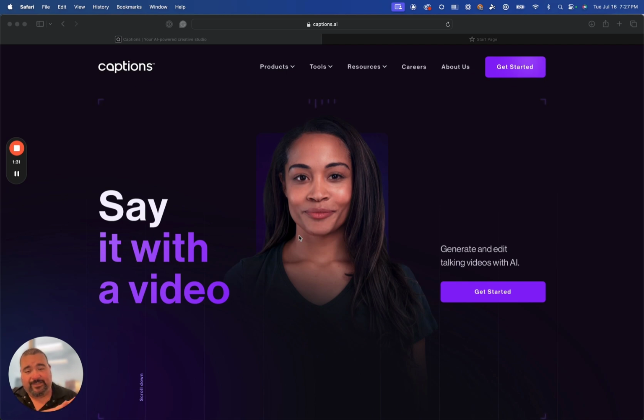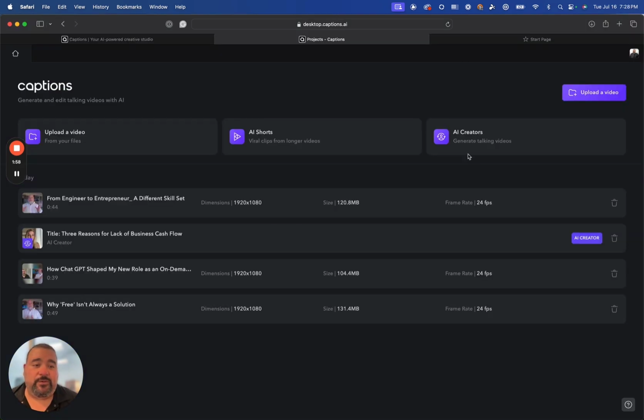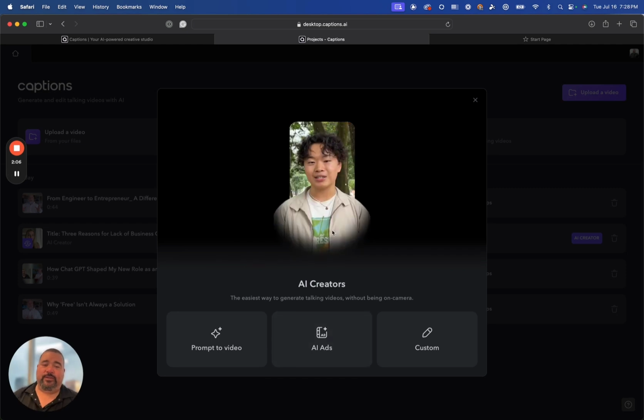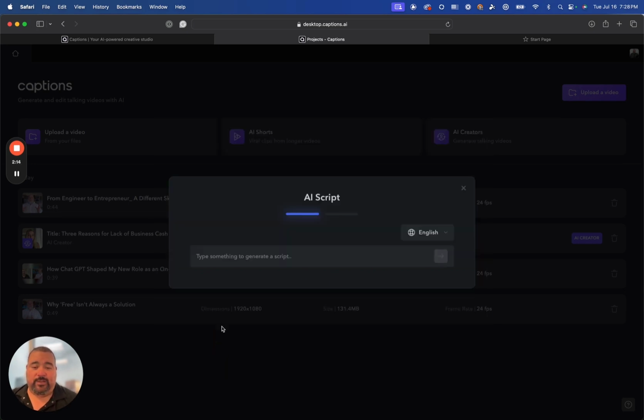On the screen, I'm on my desktop, by the way, or I'm on my laptop. The first thing I'm going to do is go over here to AI creators. AI creators, you can use different characters to create AI avatars. And the avatars already exist, it's just a matter of using them. So I'm gonna do something called prompt to video. This is what I did last night. So it says here, type something to generate a script. Now, last night I wrote the whole script myself. It was off the top of my head. But in this scenario, I'm going to say, show me the 3 top things to do to make money. And so here it is.